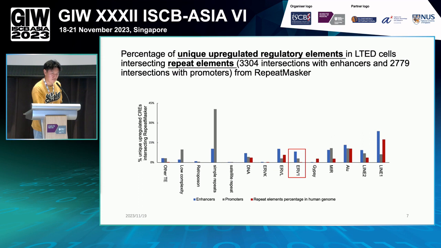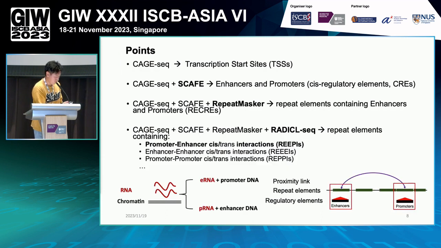So we think maybe the repeat elements have some function in both of these cell types, in both types of cancer cells. So we did a deeper analysis for this, but it's also quite simple.